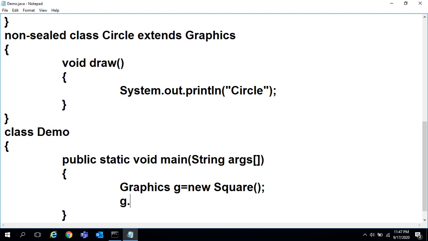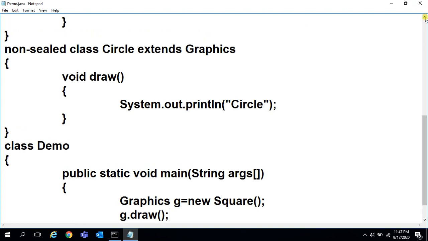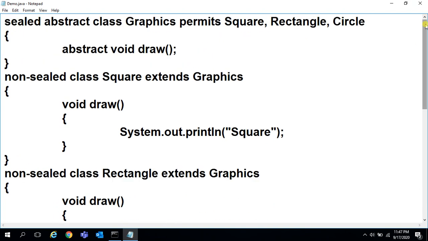Now g.draw. Then you'll get the output square, because in the draw method I am printing square here. So square. See, file, save. I'll compile.